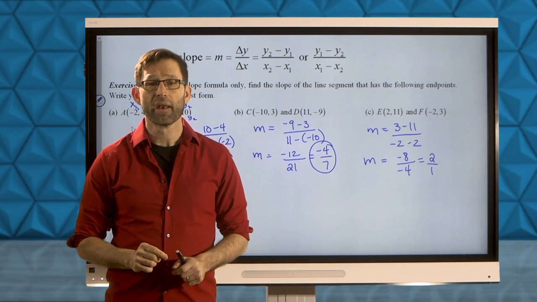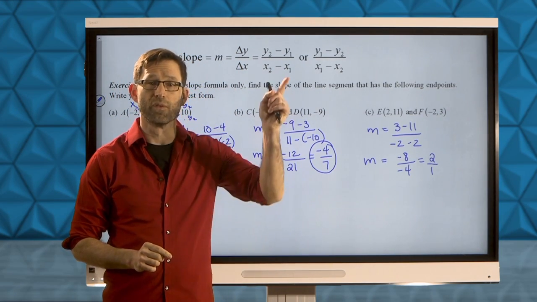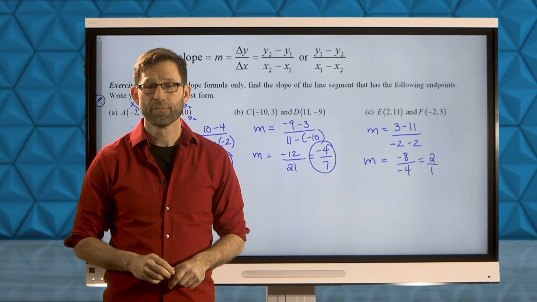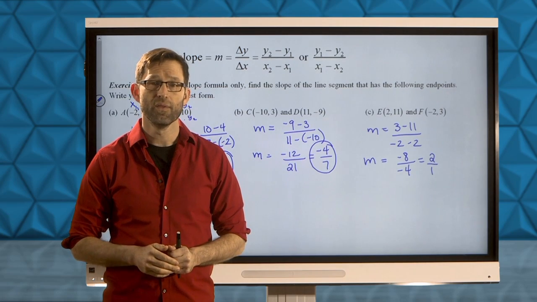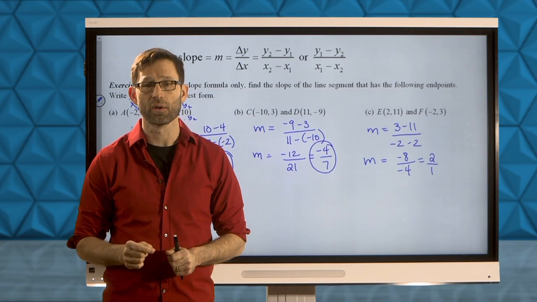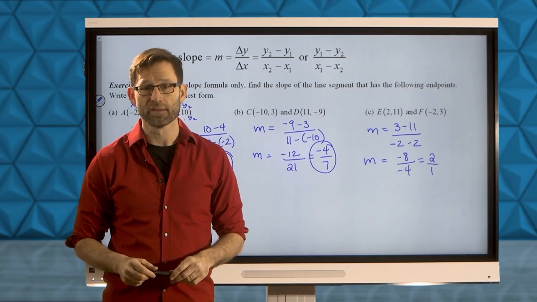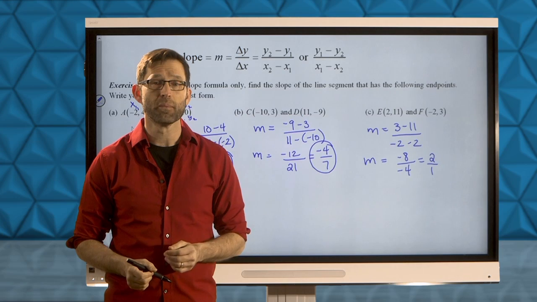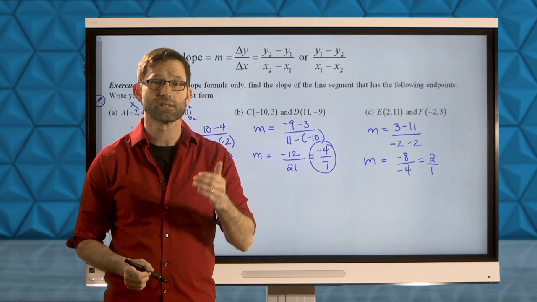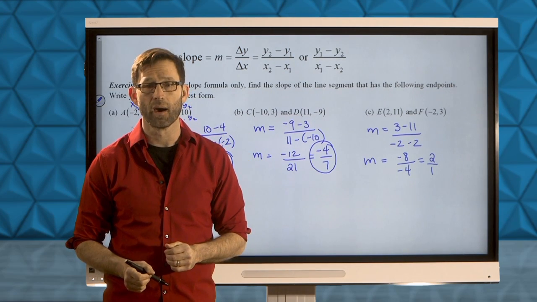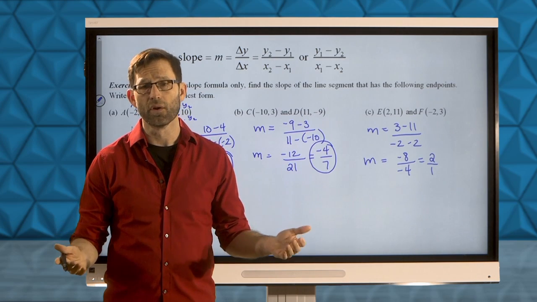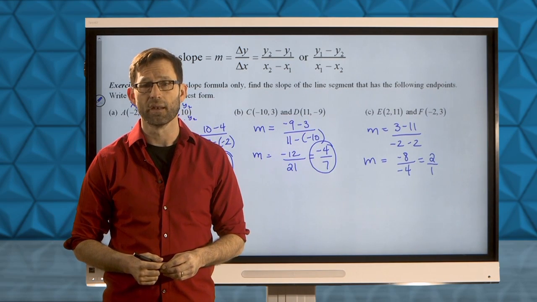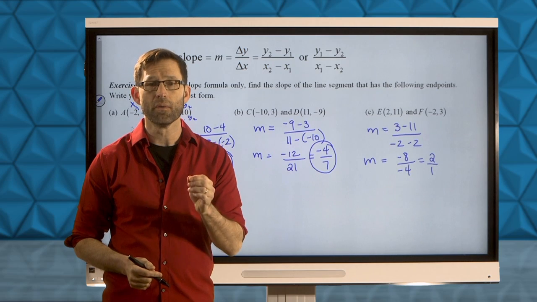Thus being able to think about it as moving 1 unit to the right while moving 2 units up along this line. It is critical in this unit that you're able to accurately and quickly calculate slopes, not making common mistakes like putting the change in x in the numerator and the change in y in the denominator, and also all of the little numerical mistakes that can happen with signed numbers. Be good about these calculations.